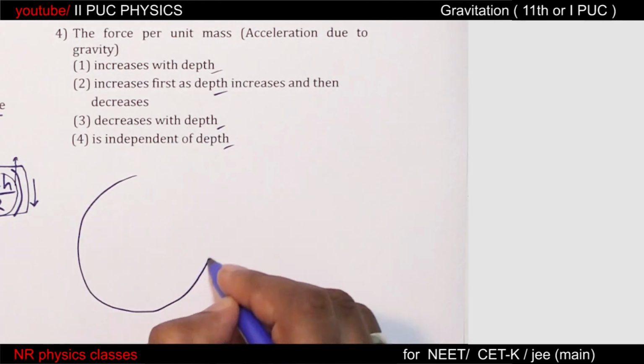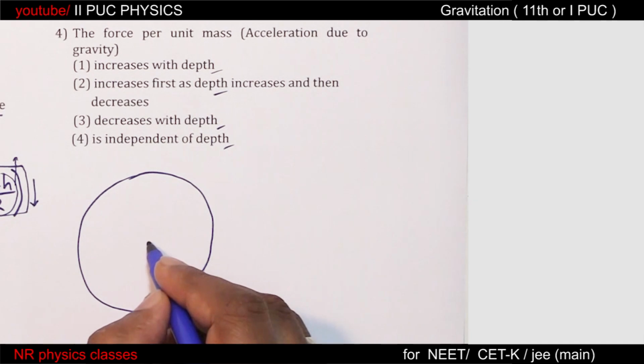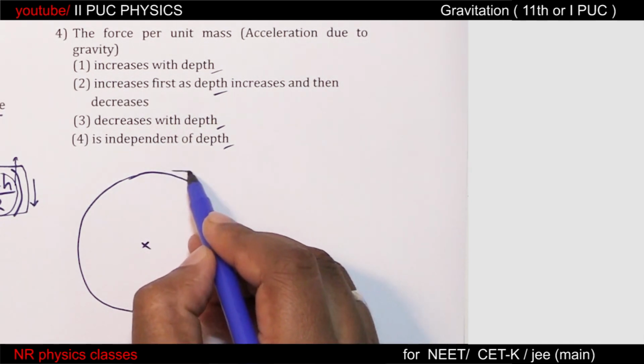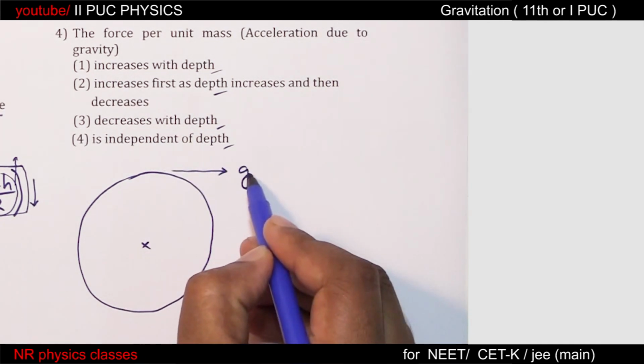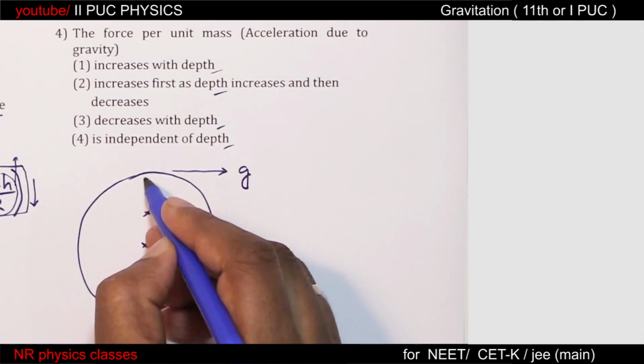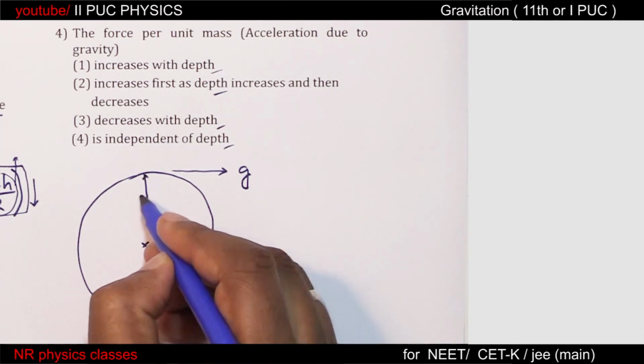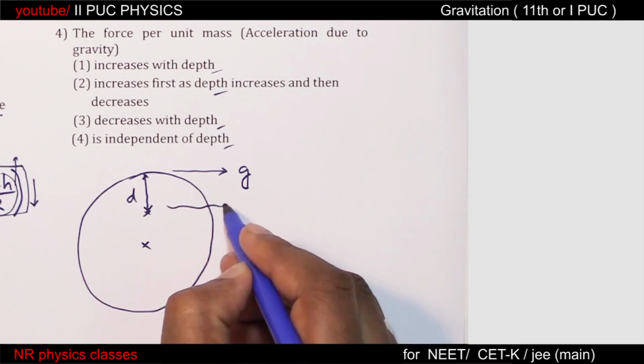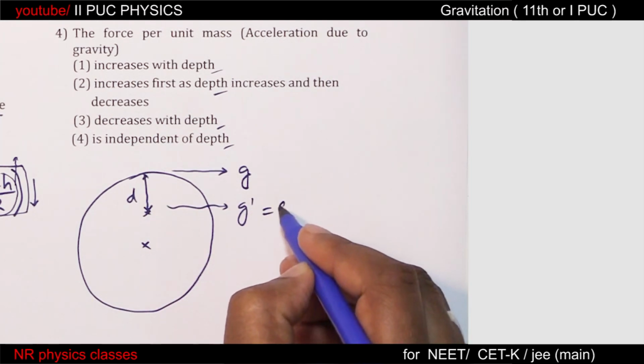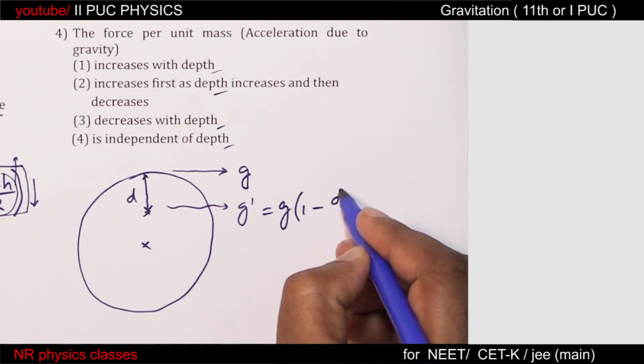This is the Earth, center of the Earth. On the surface, acceleration due to gravity is g. At this depth d, acceleration due to gravity is g into 1 minus d by r.